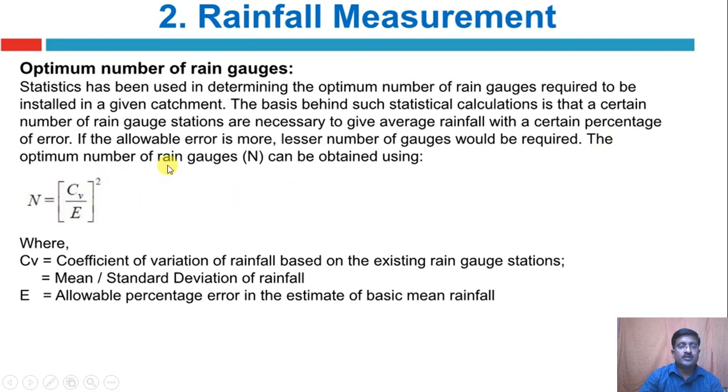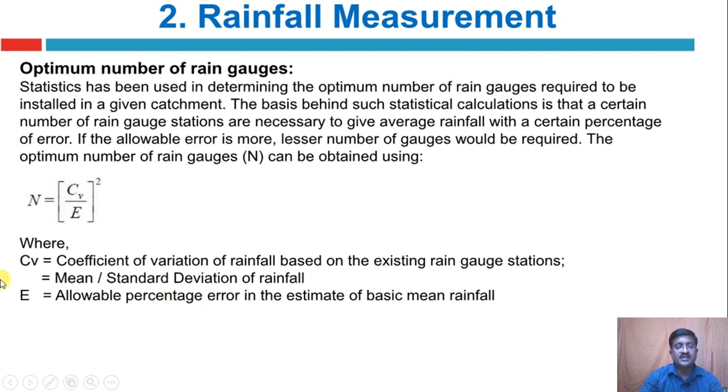The optimum number of rain gauges N can be obtained using the formula N = (Cv / E)^2, where Cv is the coefficient of variation of rainfall based on the existing rain gauge stations, that is equal to standard deviation divided by mean of rainfall. Capital E is the allowable percentage error in the estimate of basic mean rainfall.